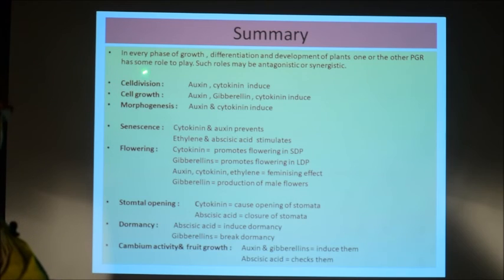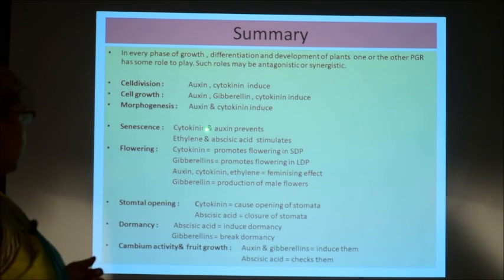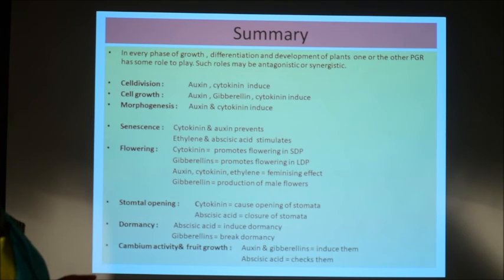For example, cell division is induced by both auxin and cytokinin. So, in this particular action, auxin and cytokinin are synergistic. Similarly, cell growth is induced by all three hormones, auxin, gibberellin and cytokinin. Morphogenesis or differentiation is also stimulated by auxin and cytokinin. So, they have a synergistic role. You see the senescence process, cytokinin and auxin prevent senescence, whereas ethylene and abscisic acid stimulate senescence. So, you can say cytokinin and auxin with ethylene and abscisic acid are antagonistic in this action.